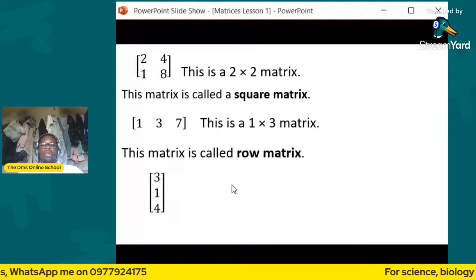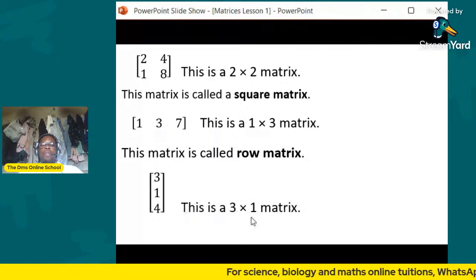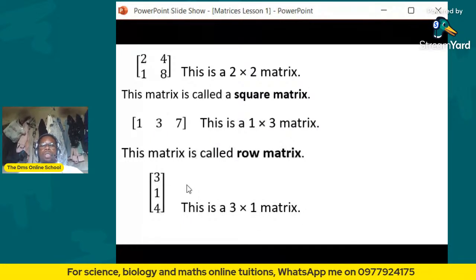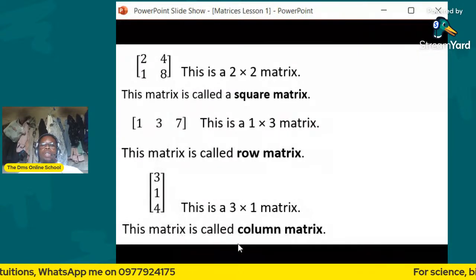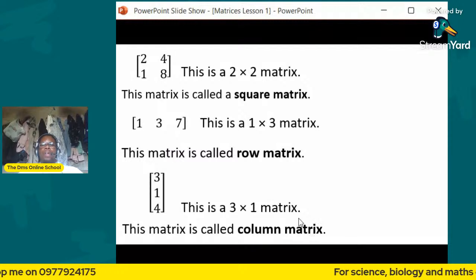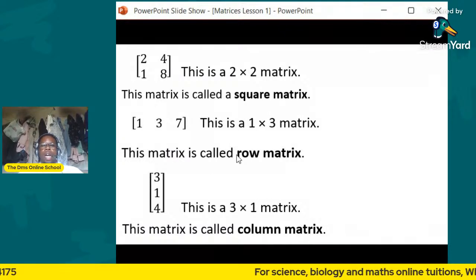All right, so let's look at this one here. This one is read as a 3 by 1 matrix. It has how many rows? 1, 2, 3. Then how many columns? 1. Since it has one column, it is called a column matrix. So this one is a column matrix.